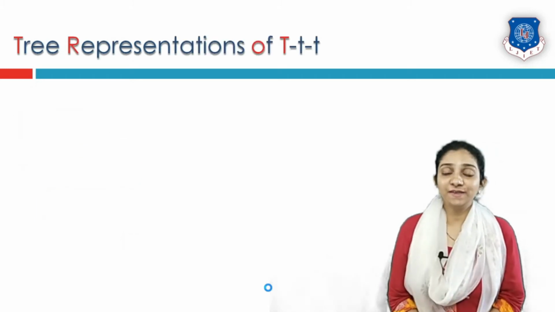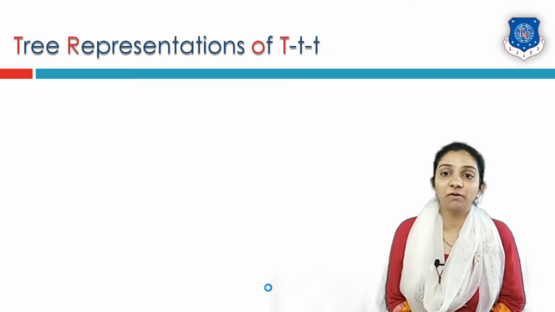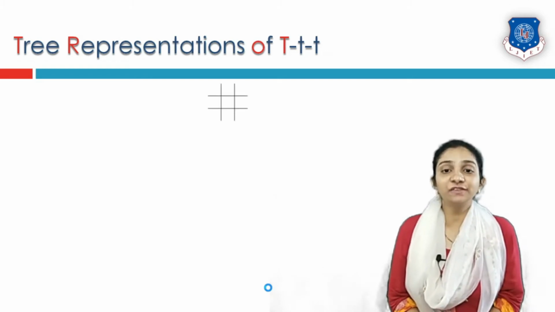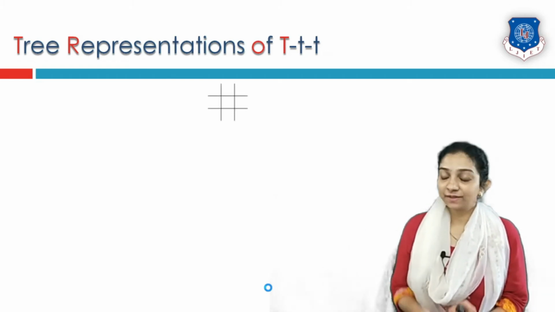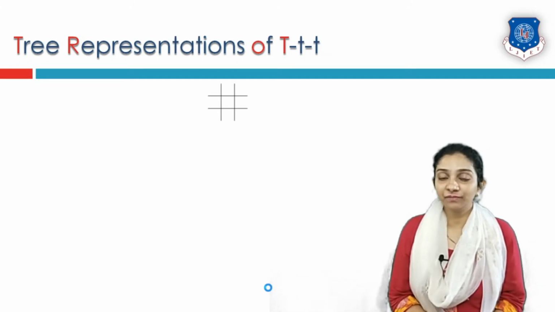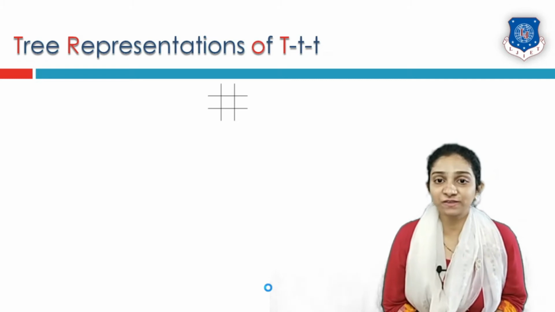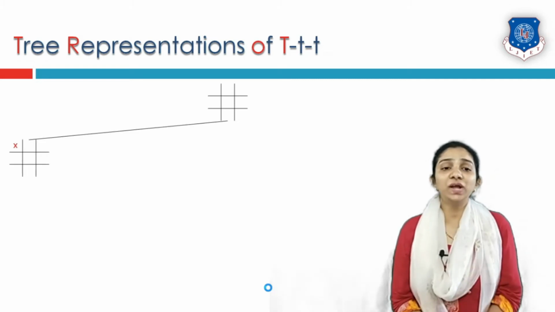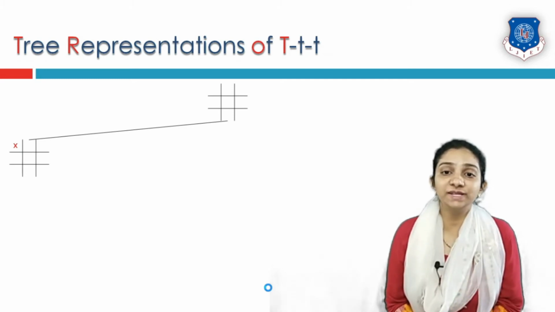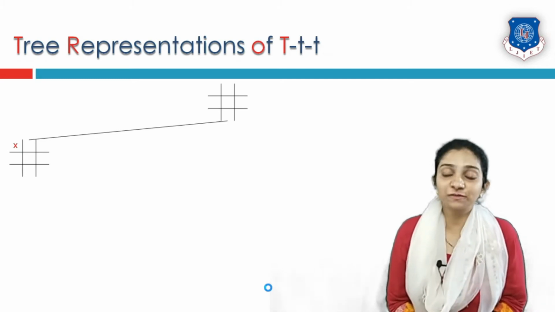So let us see the tree representation of the tic-tac-toe game. The complete tree will be used inside artificial intelligence or in game theory. Say for example, this is the initial state of the tic-tac-toe game where there are 9 boxes. If player 1 is going to put X, how many possibilities are there where X can be first drawn?